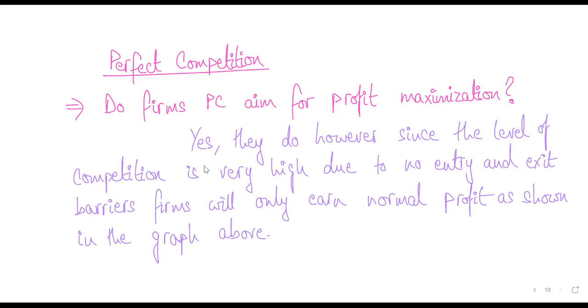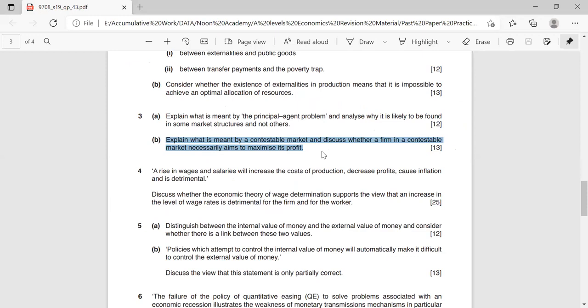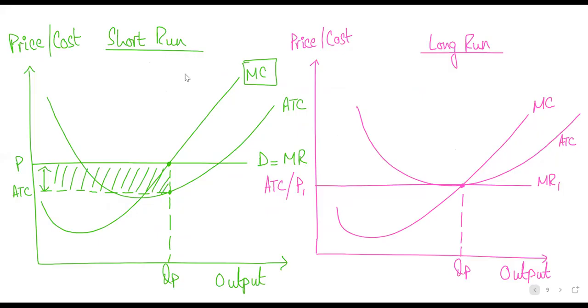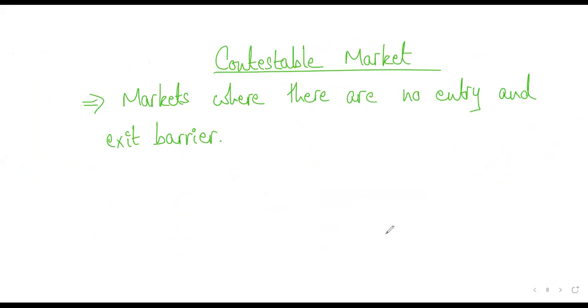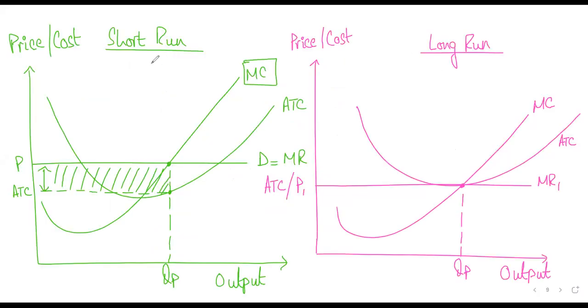Okay, have a look at this. What is the question saying? Explain what is meant by contestable market and discuss whether a firm in a contestable market necessarily aims to maximize profit. Now we started off by defining a contestable market: one where there are no entry and exit barriers. Then you will make graphs and explain in your own words that in the short run, there are fewer firms in the market, and therefore each firm is serving a bigger market share. And when this happens, each firm is making abnormal profit.